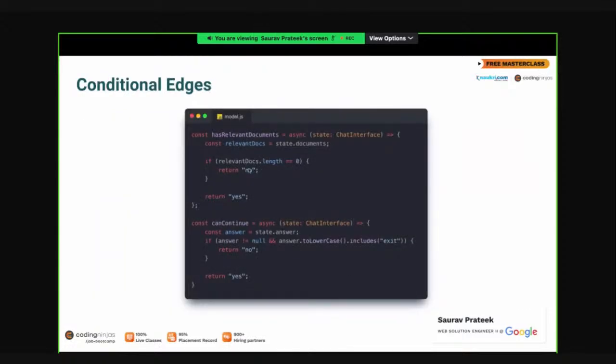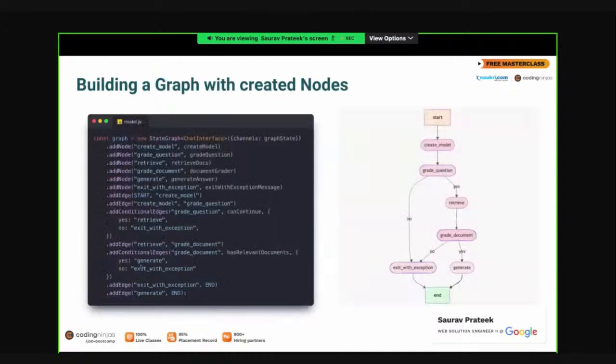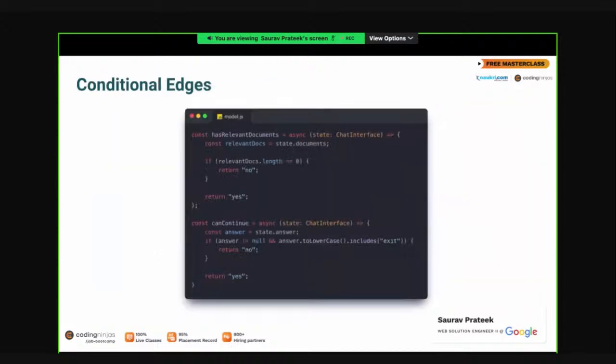If it was empty, it means that none of our documents were relevant to software engineering and coding interview topics, and that's why it returned a no. If this conditional edge, has relevant documents, returned a no, we have to exit with exception. If it's a yes, then we go ahead and generate from the LLM model. Is the first conditional edge clear? If it is, then you can give me a yes.